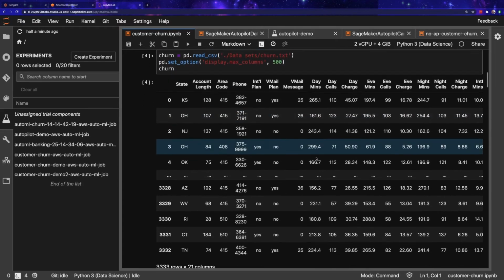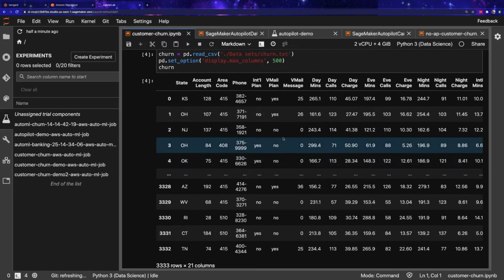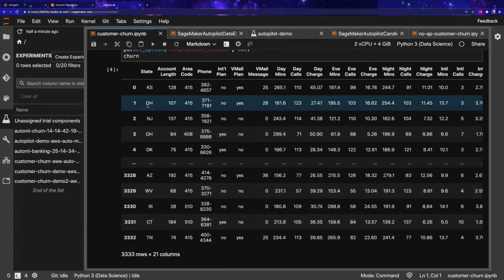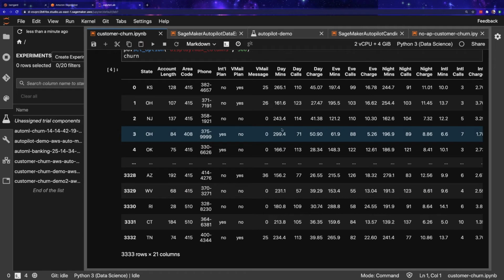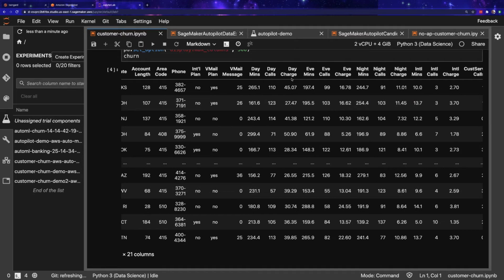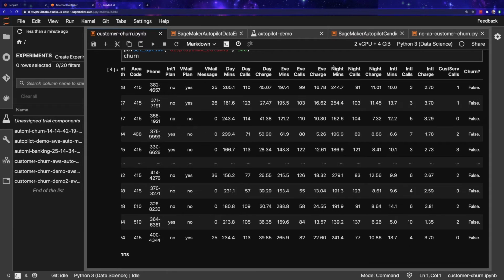So what we have is our same data set, the customer churn data set, but here we can see it in a little more depth. Let me move this over so we can see it a little better. We have 21 columns in our data set, with the actual information about each customer and their utilization of their accounts. We can see what state they're from, that they have voicemail plans, what time of day and for how long they make calls. Have they had interactions with our customer service? How frequently?